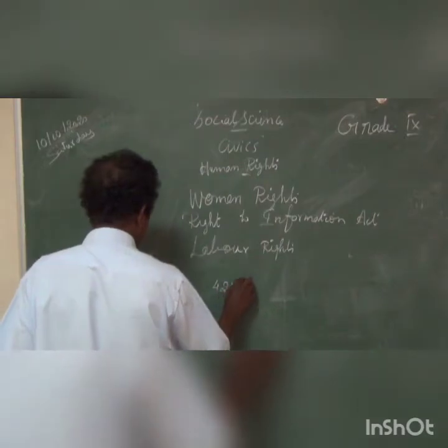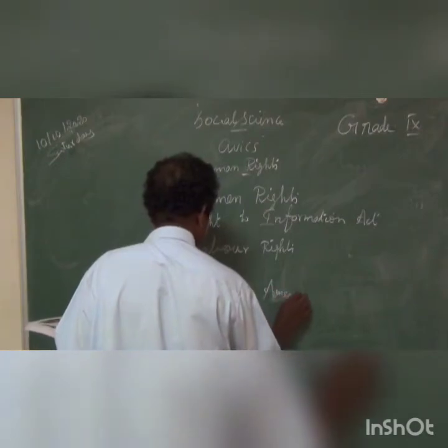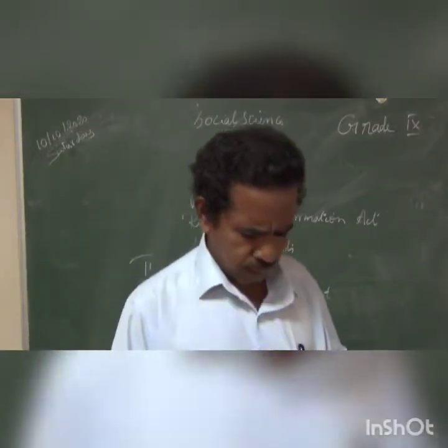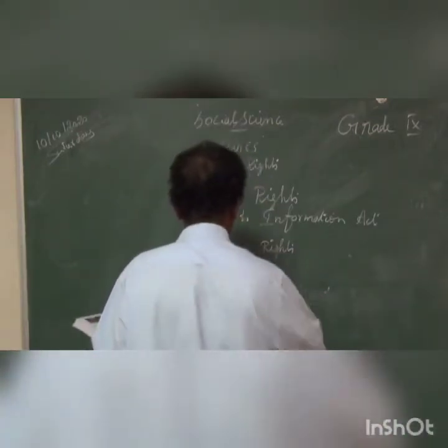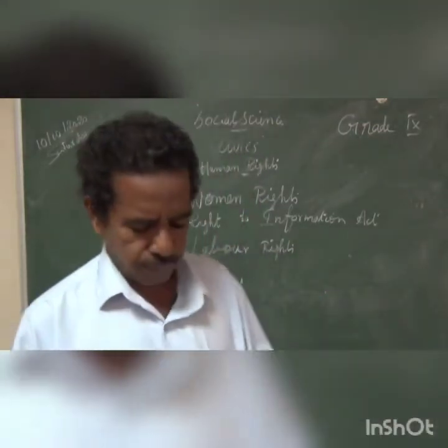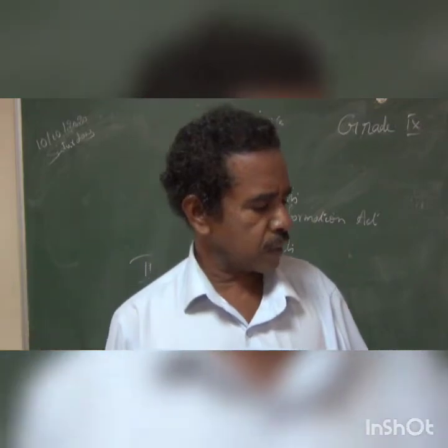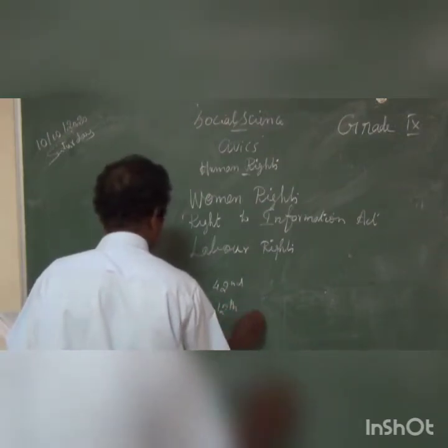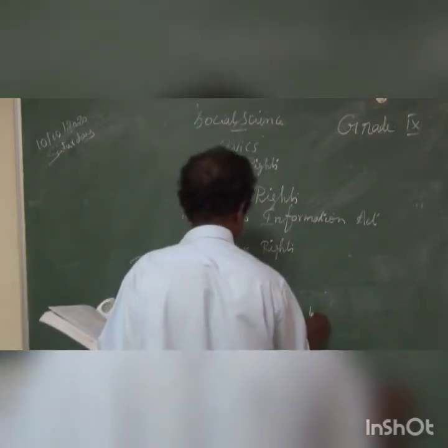Only 42nd is enough. The amendment is there. 42nd Amendment Act, only 42nd is enough. Then the third one, the National Human Rights Commission was established on 12th October 1993.